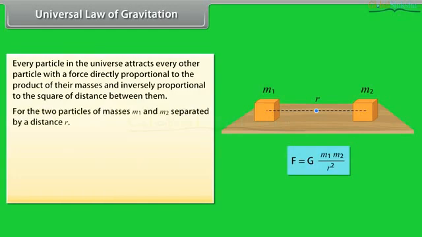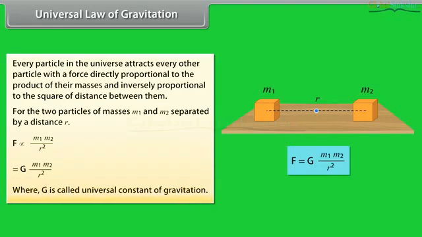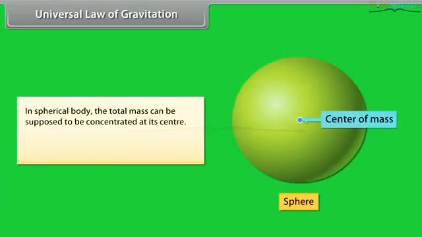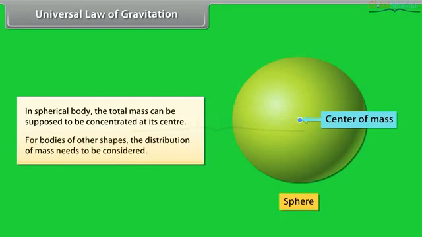For the two particles of masses m1 and m2 separated by a distance r, F is equal to G m1 m2 upon r square. The constant G is called the universal constant of gravitation. In a spherical body, the total mass can be supposed to be concentrated at its center. For bodies of other shapes, the distribution of mass needs to be considered.